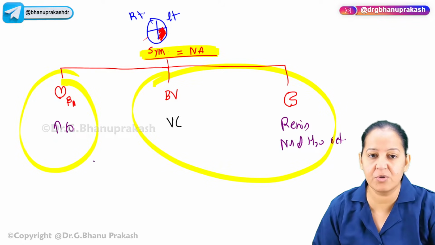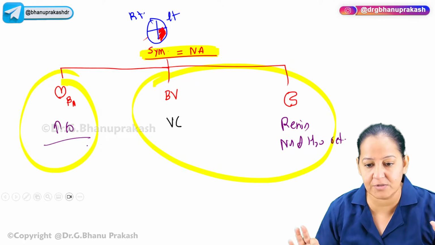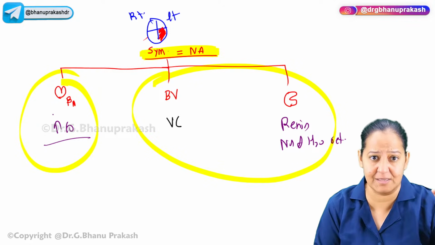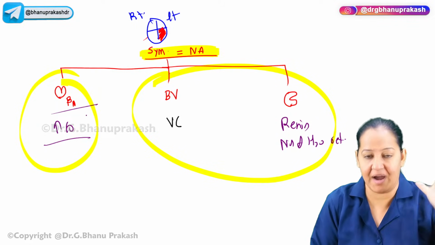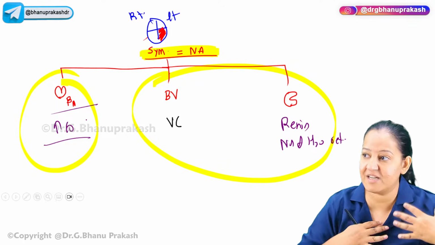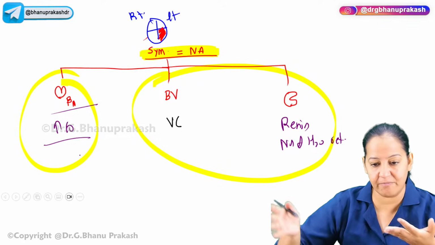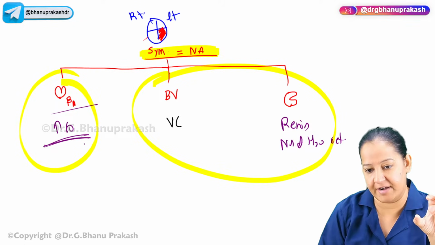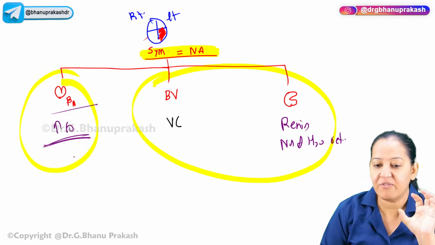The one thing that is good is that it is temporarily increasing the cardiac output so that we are holding the heart. The person is not dying. Suppose my heart stops pumping, I will not die suddenly. This noradrenaline will come in my blood and act on the beta-1 receptor on my heart and increase the contractility. So temporarily, till I am shifted to the hospital, my heart is pumping at least. I will have the symptom and someone will shift me. If I am unconscious, someone will shift me. So temporarily it is increasing the cardiac output. It's a good thing. It's a good sign. For some time we are holding it.